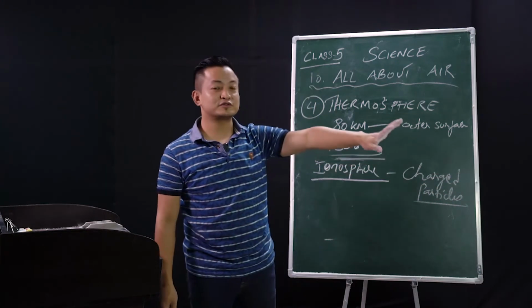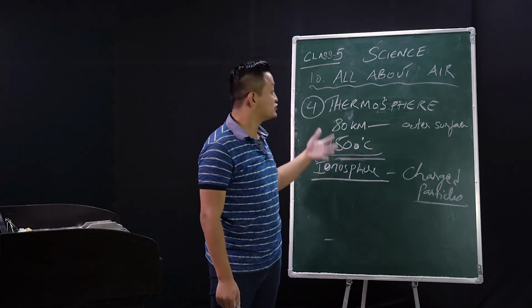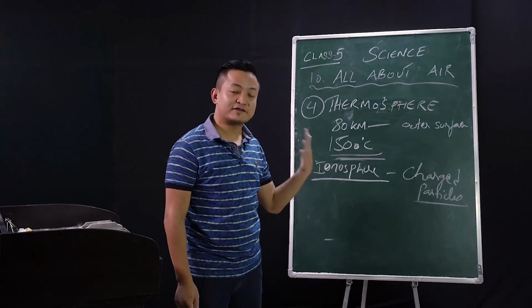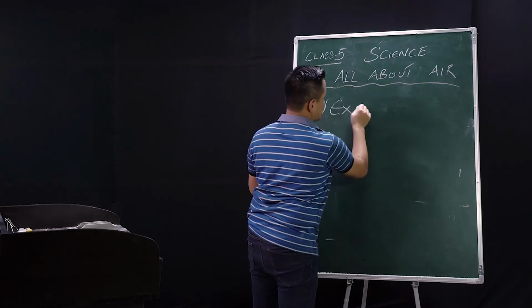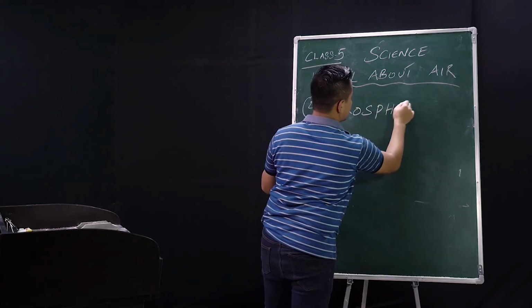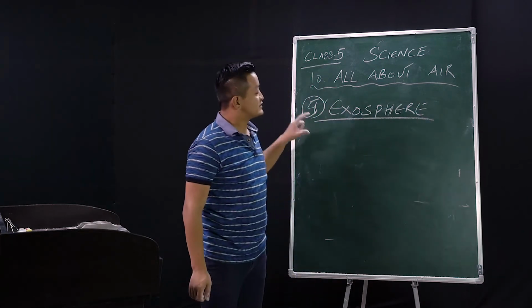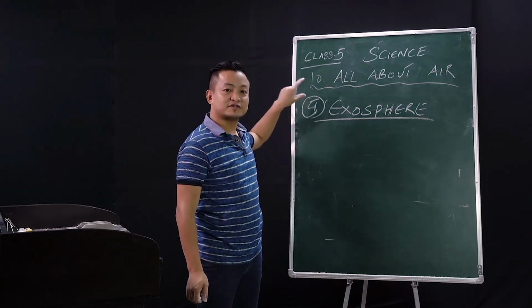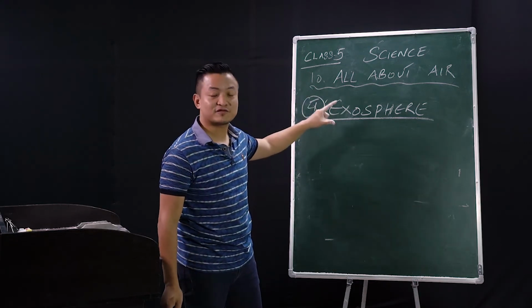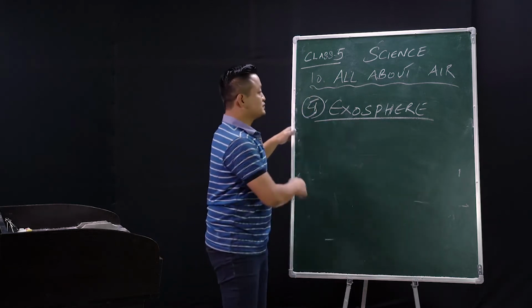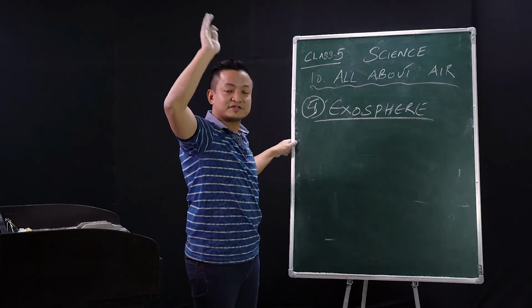We have reached the last one, the outermost one, and that will be the exosphere. Students, this is the highest layer of the atmosphere, the last one. It extends till the outer surface.